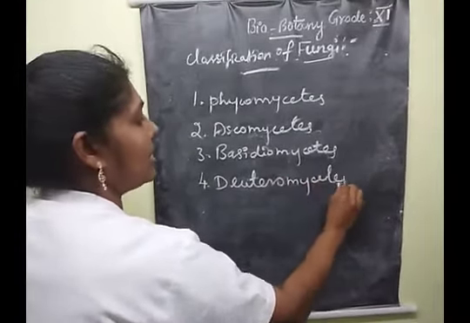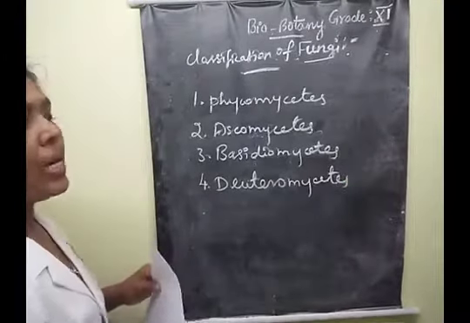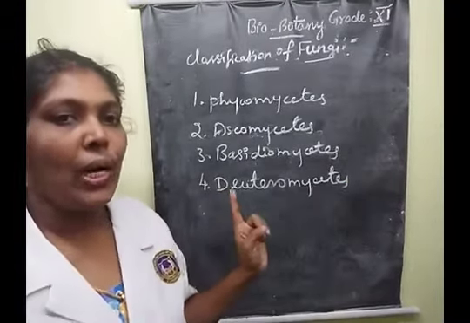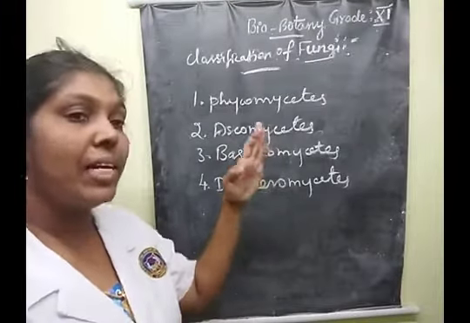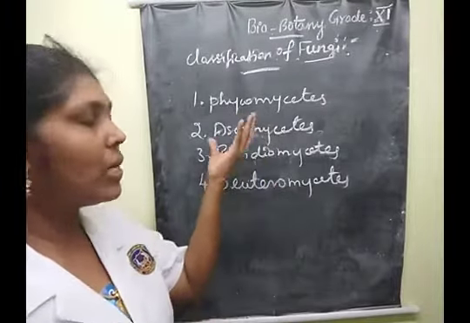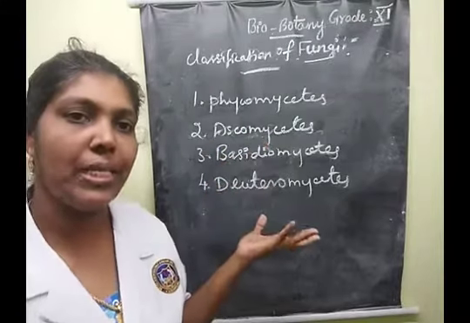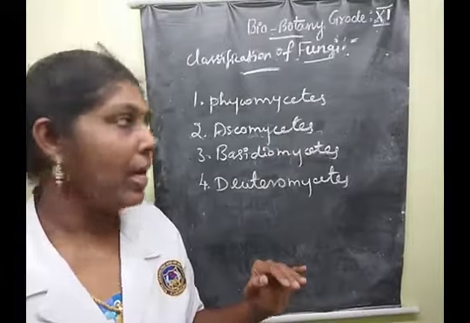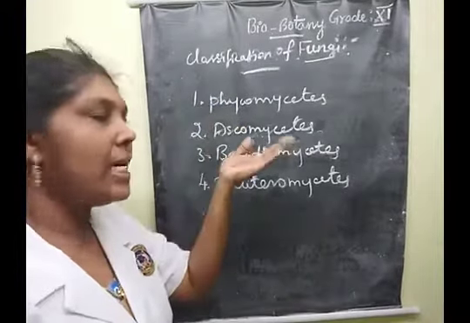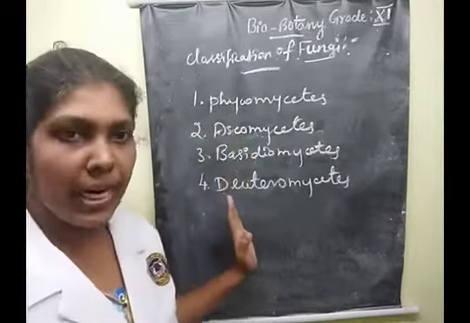Sometimes they will ask the question, what are the classes of fungal organisms? Finally, this comes under 11 classes, children, but in your biobotany syllabus they only mention 5 class names. Traditionally, they gave these 4 classes only.